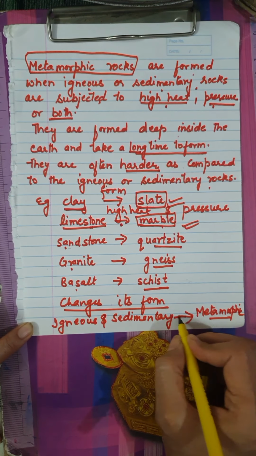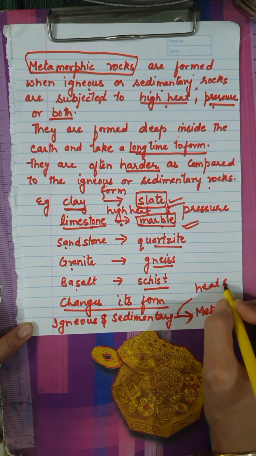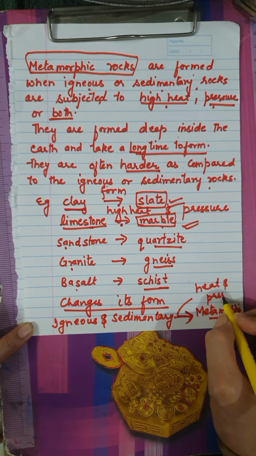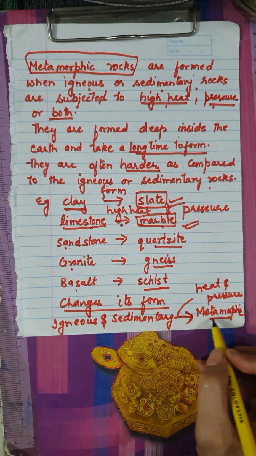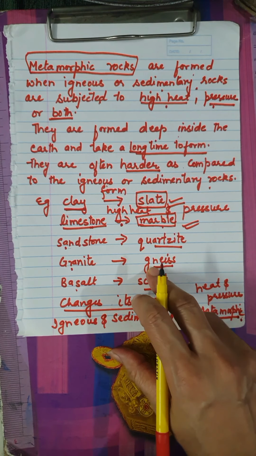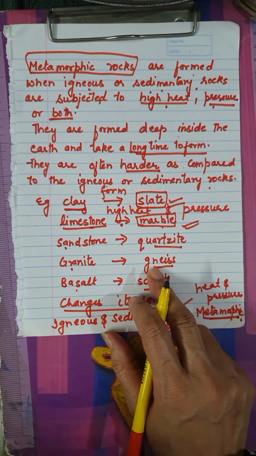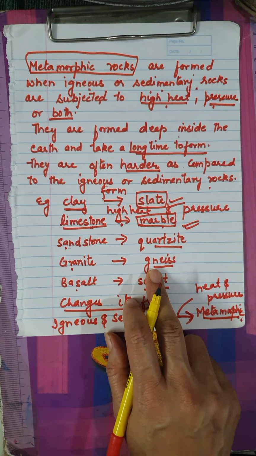And what is the condition of becoming them? Here again what we can say, heat and pressure. When they are kept under heat and pressure, they become metamorphic rocks. So again children, this is your question in the back exercise: what are metamorphic rocks?